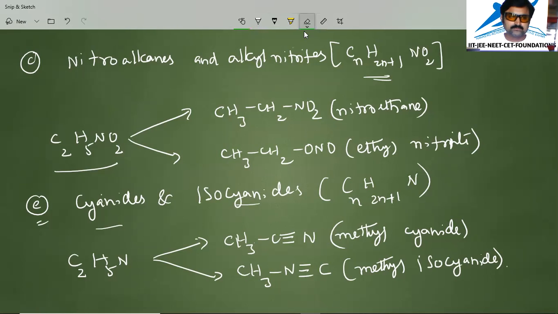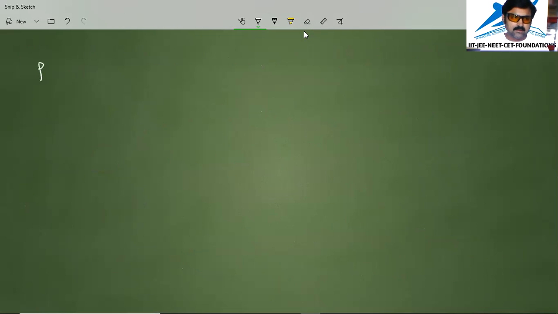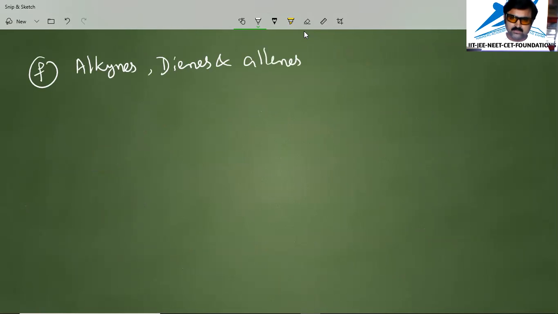And now we will take alkynes, dienes, and allenes. All come under functional isomerism. They have a general formula CnH2n-2. So what is the general formula of alkynes? CnH2n-2. Dienes, CnH2n-2. Allenes, CnH2n-2. So let us see whether they are correct or not.